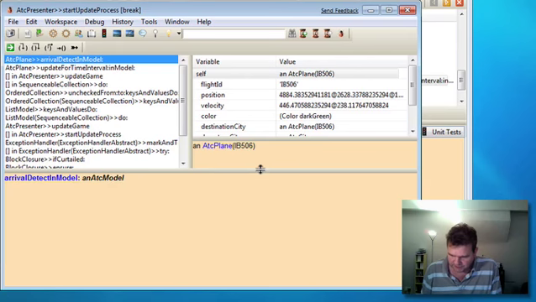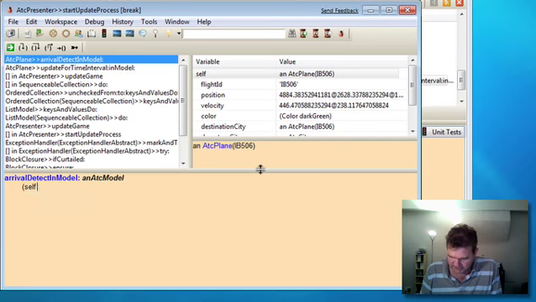And what we're going to do here is subtract the current location of the plane from the destination city's location and see if the magnitude of that vector is less than the radius of the city, which will mean we're inside the city circle.